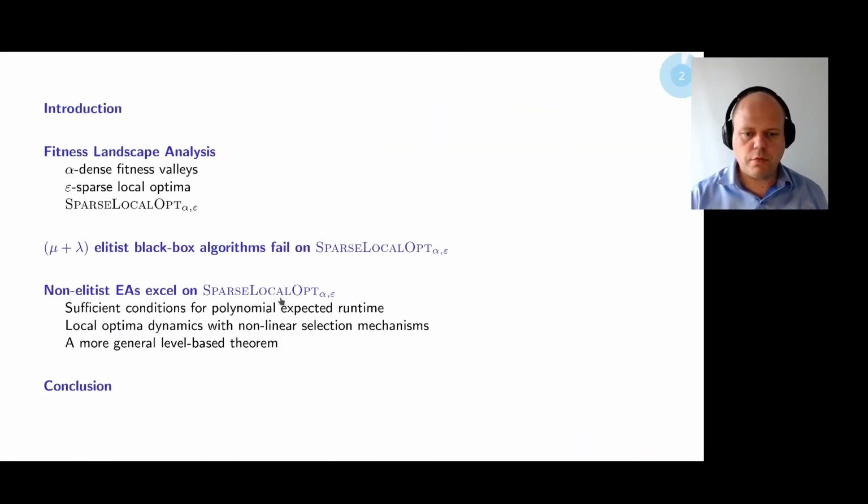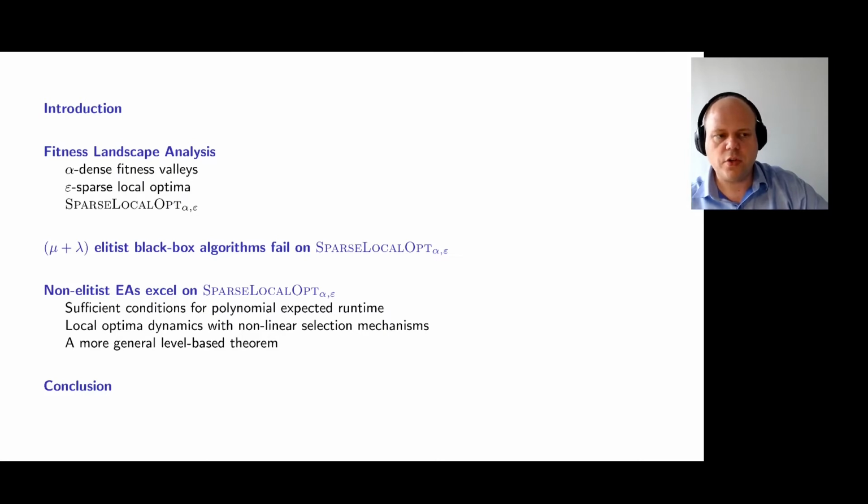In this paper, we're making two contributions. First, we are connecting fitness landscape analysis with runtime analysis. In fitness landscape analysis, we're interested in trying to determine something about the hardness of a problem from the structure of the fitness landscape. We're going to introduce two notions called alpha-dense fitness values and epsilon-sparse local optima. And this leads to a problem class called SparseLocalOpt.